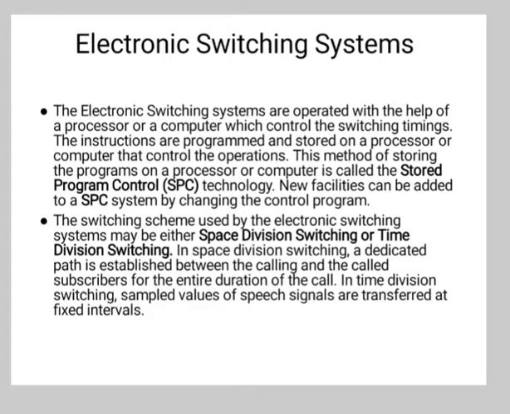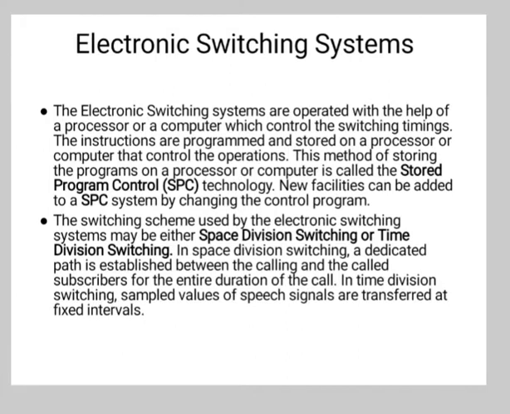Then next is electronic switching system. These systems are operated with the help of processor or computer which control the switching timing. The instructions are programmed and stored on processor or computer that control the operations. This method of storing the programs on processor or computer is called stored program control technology.